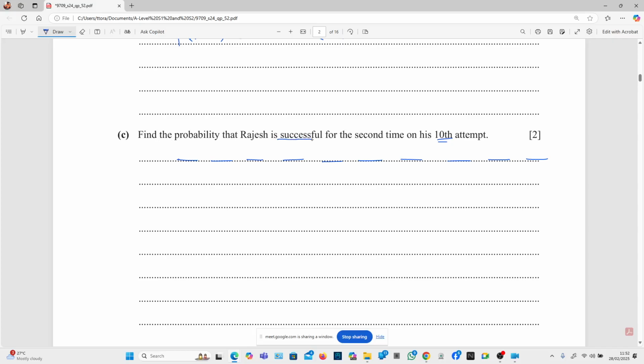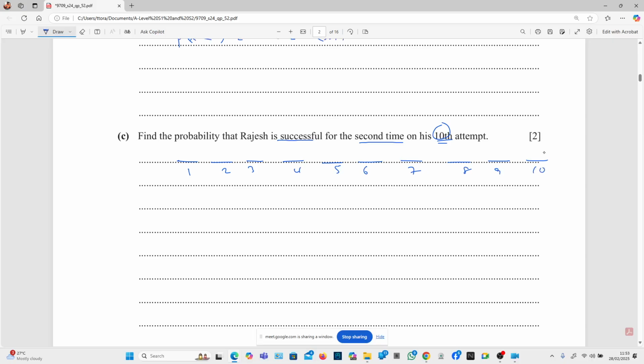He's successful for the second time on his 10th attempt. So this is like 1, 2, 3, 4, 5, 6, 7, 8, 9, 10. Here he's successful, and successful means p.